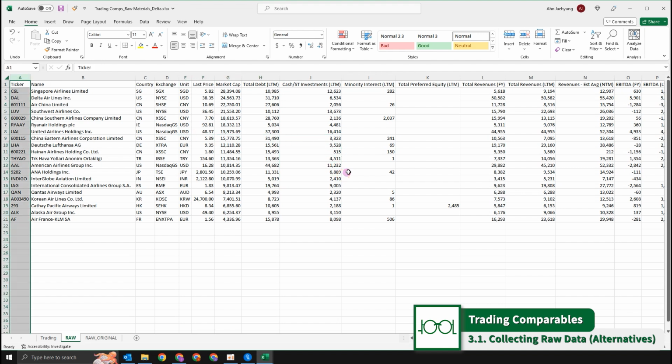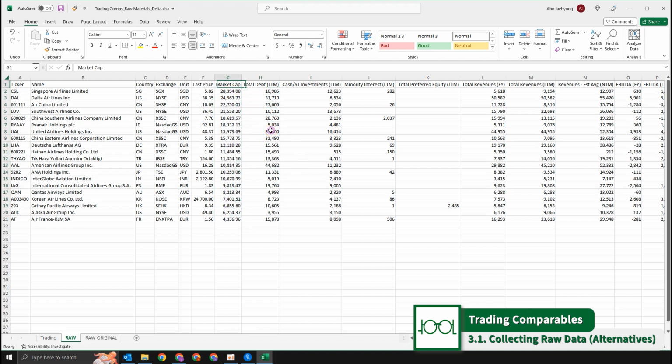First of all, we have our tickers on the far left. These are the tickers used in the relevant stock exchanges. They're listed in these stock exchanges, some of them in the US, some in Europe, in Korea, in China, in Hong Kong, and so on. They have all the relevant tickers related to the individual listed company. We have 20 companies from Singapore Airlines to Air France, the top 20 according to market cap, so it's sorted by market cap size.